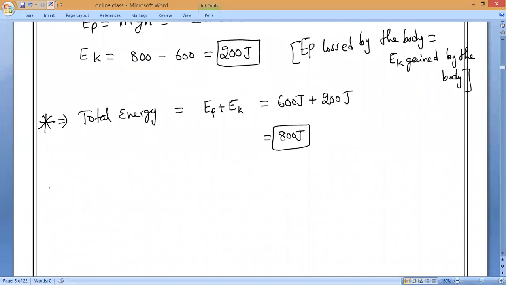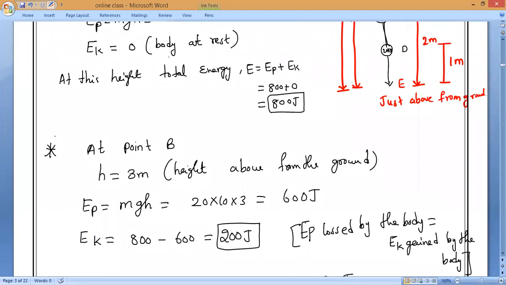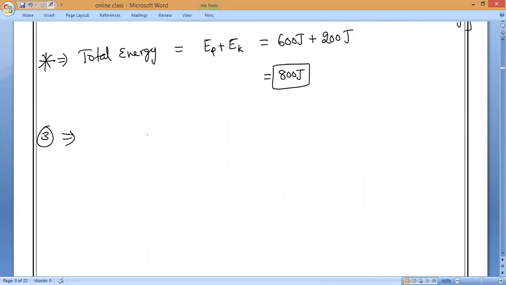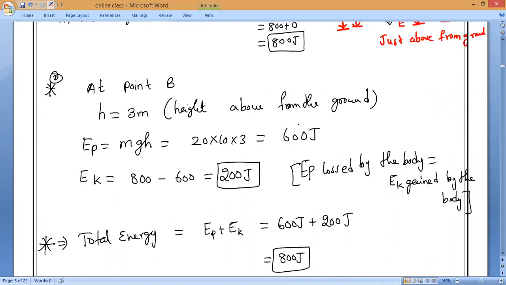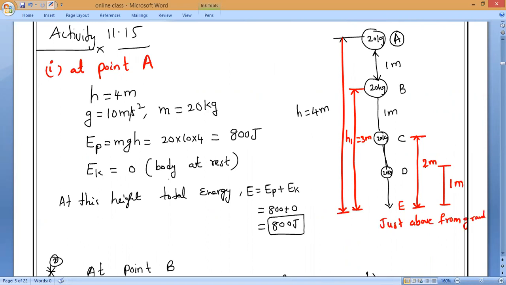third case. Case 3. This is case 2, and that is case 3. Now, case 3. So, tell me at which point? At point C. So, at point C, what is the height of the object above the ground? 2 meters.